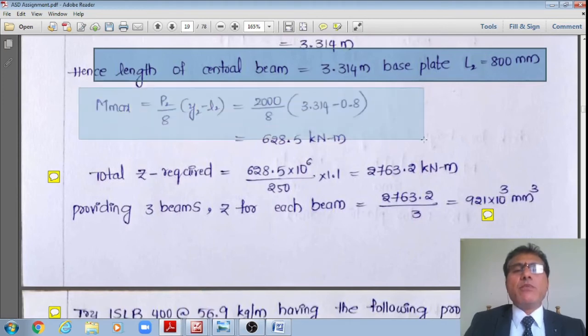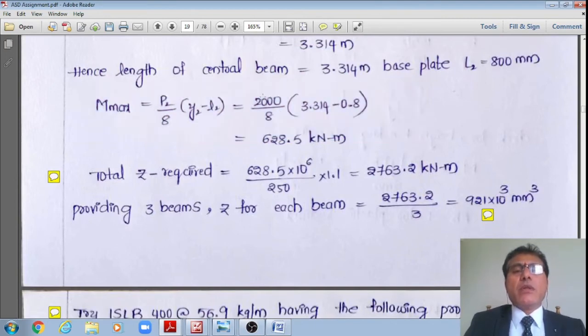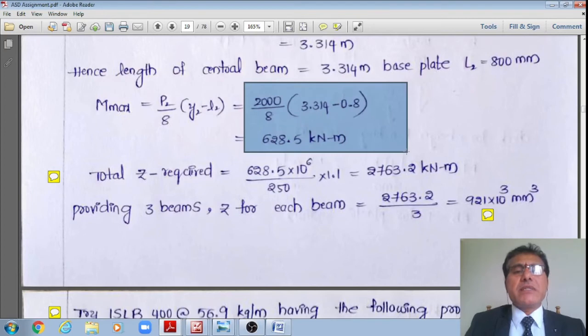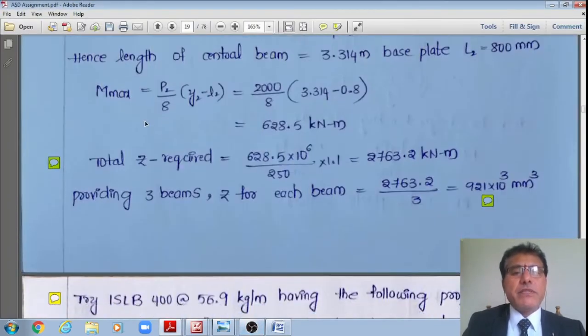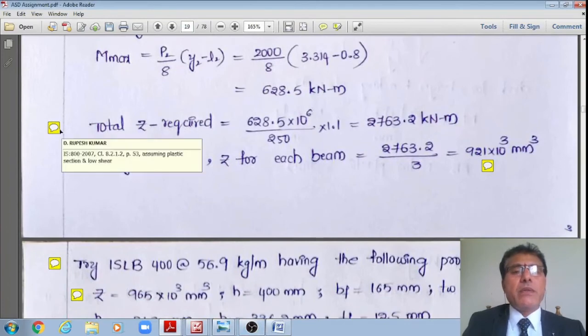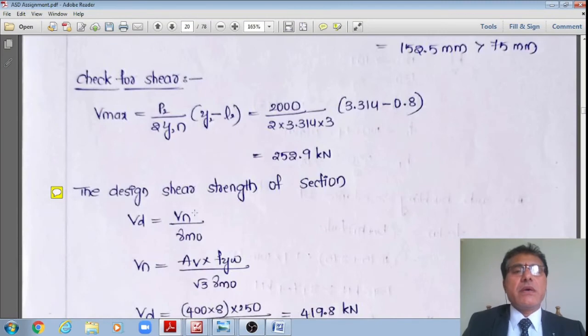Therefore, the maximum bending moment in this case also, the factored load P2 divided by 8 multiplied by Y2 minus L2, that factored load is equal to 2000 divided by 8 multiplied by 3.314 minus 0.8. It works out to say 628.5 kilonewton meter is the maximum design moment, means factored Mu, right?